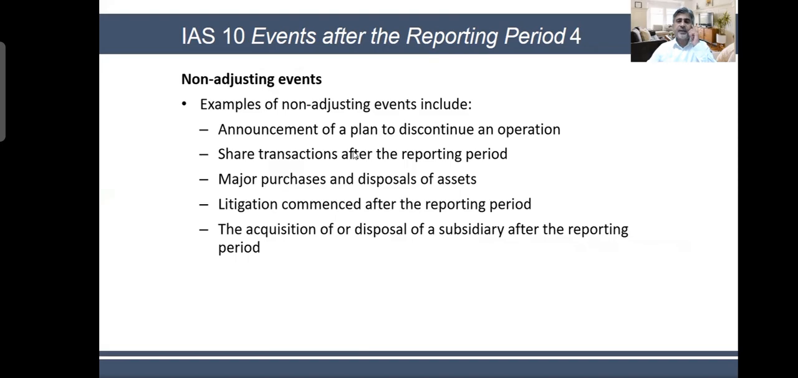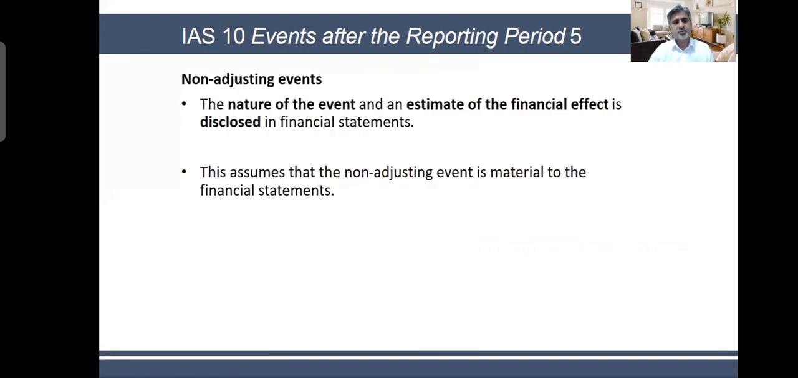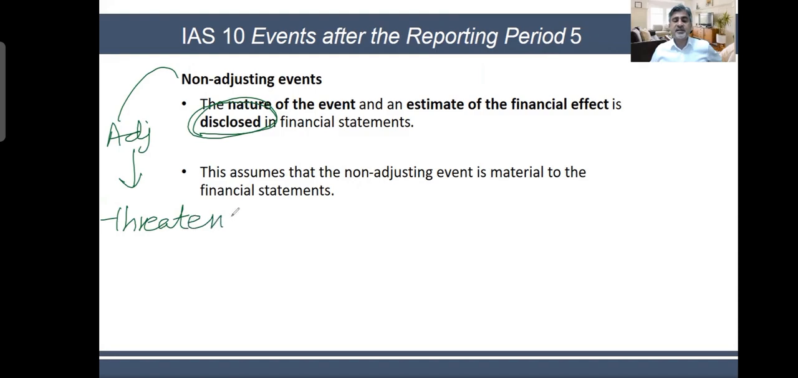The acquisition or disposal of a subsidiary after the reporting date. You acquired some business, disposed of some business, non-adjusting events. So these are the examples. For non-adjusting events, the nature of the event and an estimate of the financial effect is disclosed. I told you that a non-adjusting event can be converted to an adjusting event if it threatens the existence of a business. If a non-adjusting event becomes of such a big size and scale that it puts the existence of the business under threat, then this becomes an adjusting event.